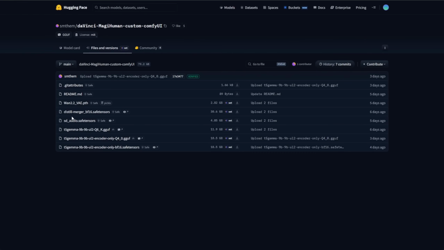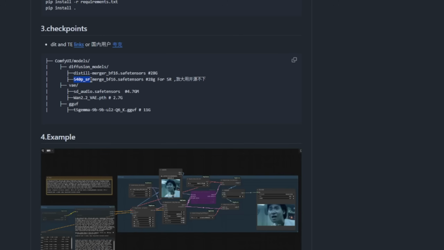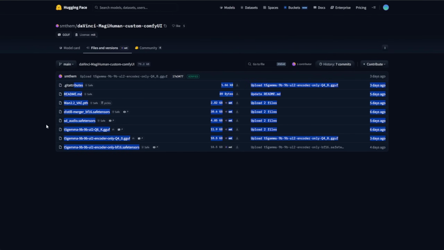One detail, the super resolution merger files in this repo currently don't include the 540p resolution merger. A note in Chinese from the author says it can't be used, likely because it consumes too much memory when both models run in the pipeline. That's probably why they pulled the SuperRes models from this specific repo.